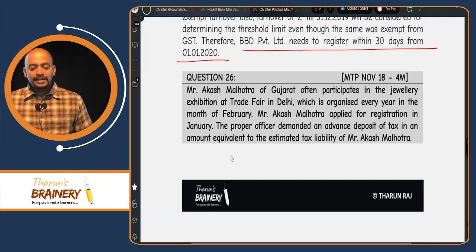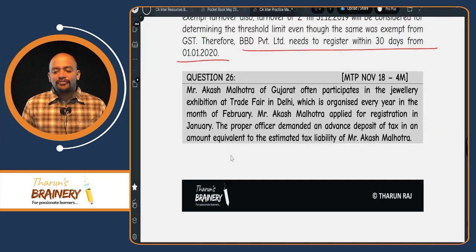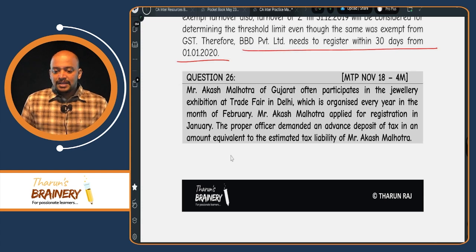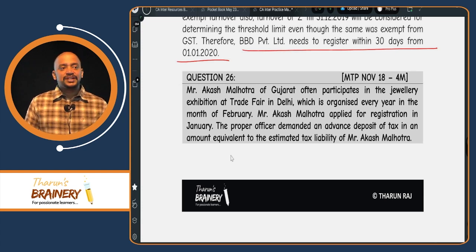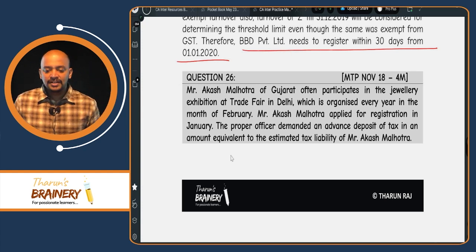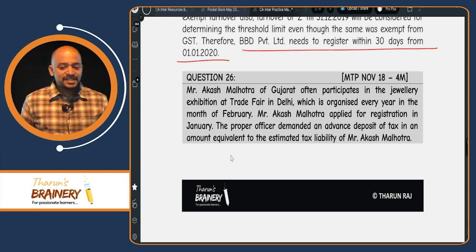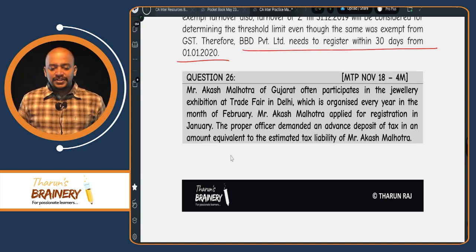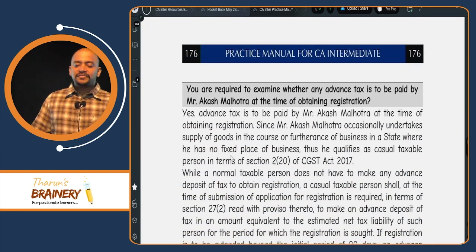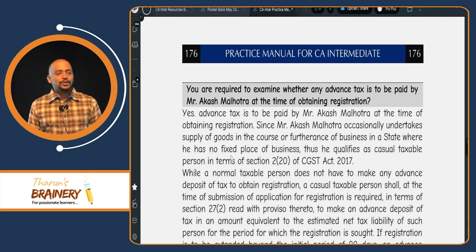Question number 26. Mr. Akash Malhotra of Gujarat often participates in the jewellery exhibition at a trade fair in Delhi, which is organized every year in the month of February. Mr. Akash Malhotra applied for registration in January. So they are going to Delhi for participation in a trade fair, which means they don't have any fixed place of business in Delhi. The proper officer demanded advance deposit of tax equivalent to the estimated tax liability of Akash Malhotra. You are required to examine whether any advance tax is to be paid by Akash Malhotra at the time of obtaining registration.